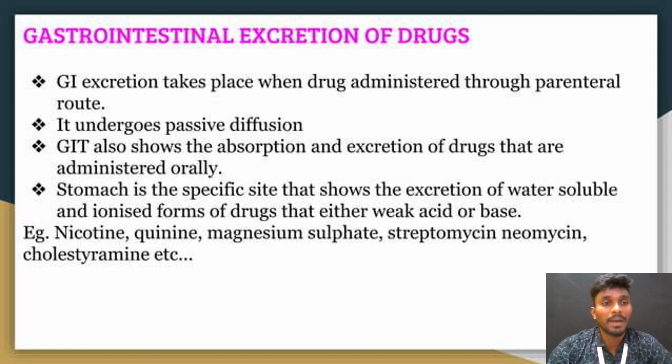Another excretion is gastrointestinal excretion. GI excretion takes place when the drug is administered through the parenteral route, and it undergoes passive diffusion. The GIT also shows absorption and excretion of the drug when administered orally. The stomach is a specific site that shows excretion of water soluble, ionized forms of drug, either weak acid or base. Some drugs involved in gastrointestinal excretion are nicotine, quinine, magnesium sulfate, streptomycin, neomycin, cholestyramine, etc.